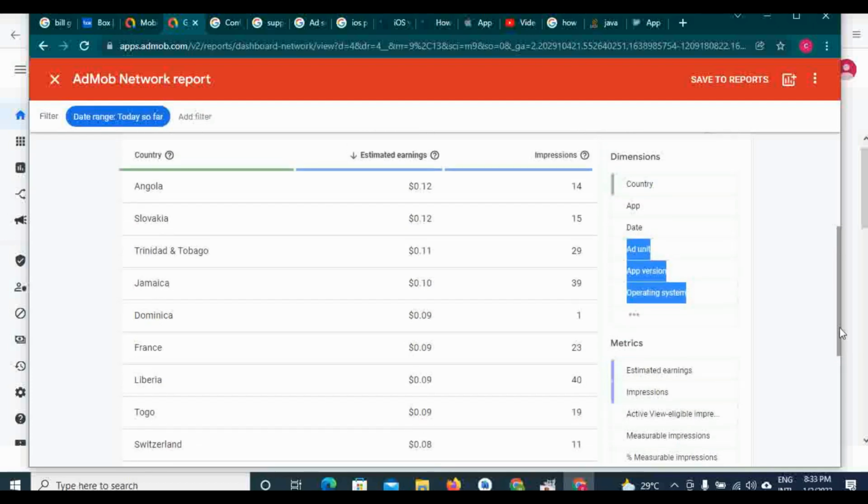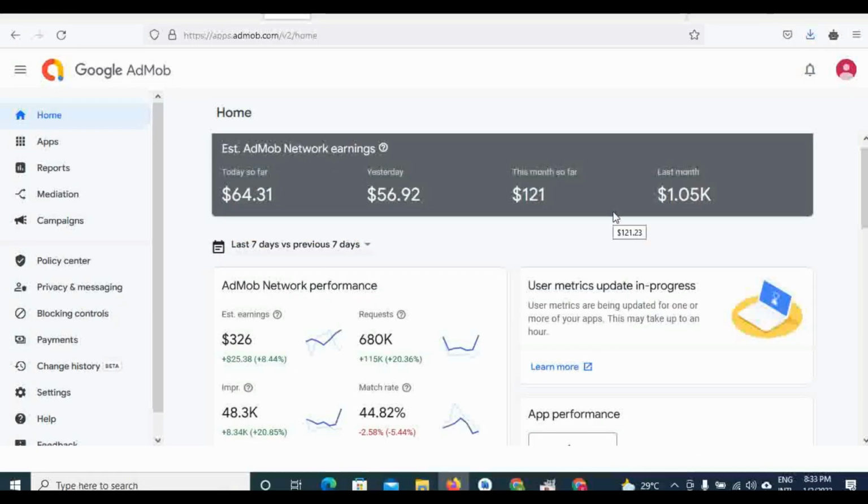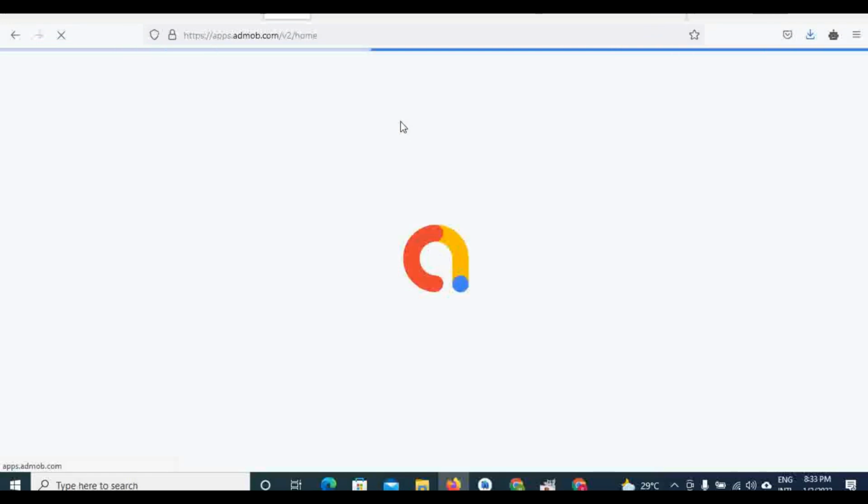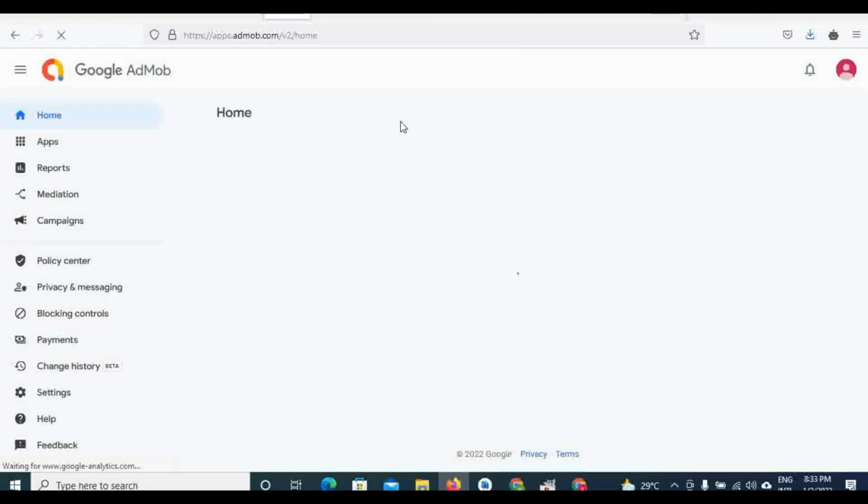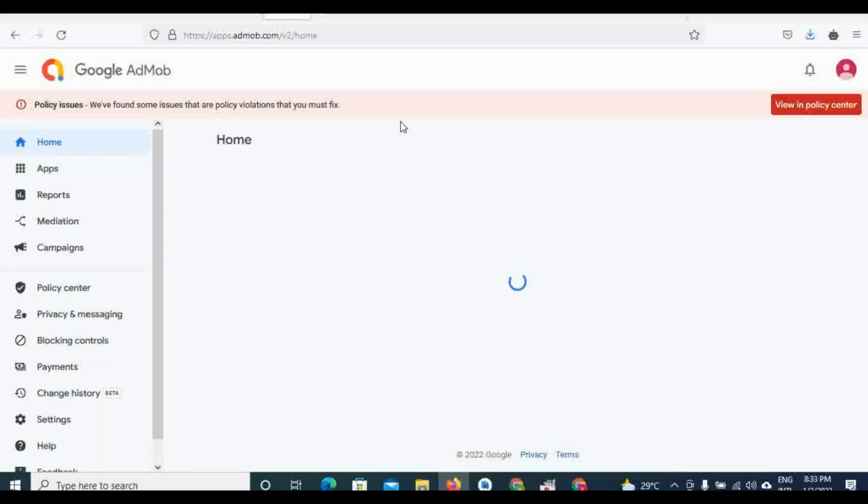So almost every country. There's no corner that I don't have a user in. I have users in every part of the world. So these are the countries that help me to earn like this. My viewers, you can see how my earnings are going so far. I have not refreshed this, that's why it's still at 64. Maybe if I refresh it now, it will give us my current earning.